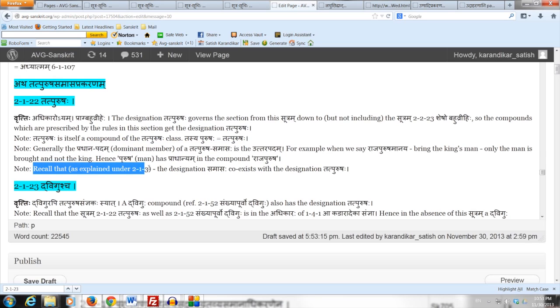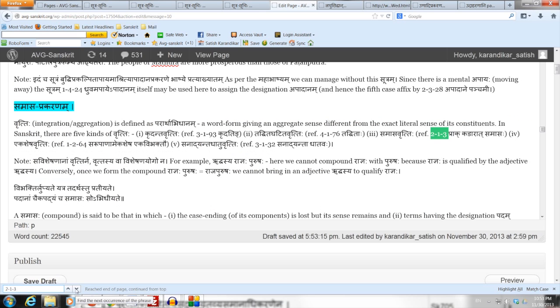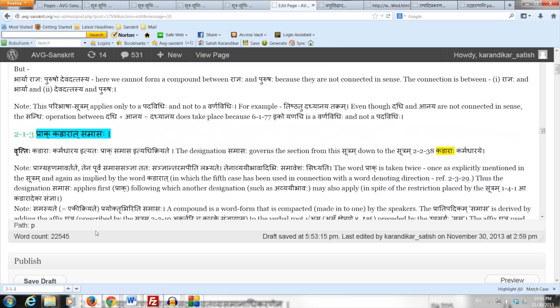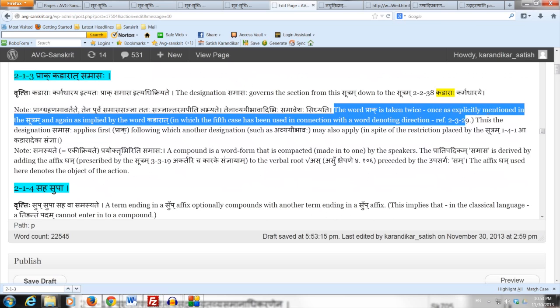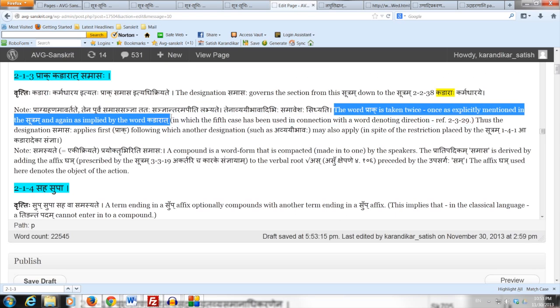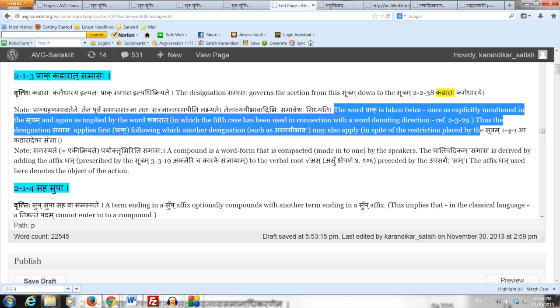The last note here says that, as explained under 213, the designation Samasaha coexists with the designation Tatpurushaha. When we studied the Sutram 213 Prakadarat Samasaha, we put a note there which says that the word Prak in the Sutram 213 is taken twice. Once is explicitly mentioned in the Sutram and again as implied by the word Kadarat.